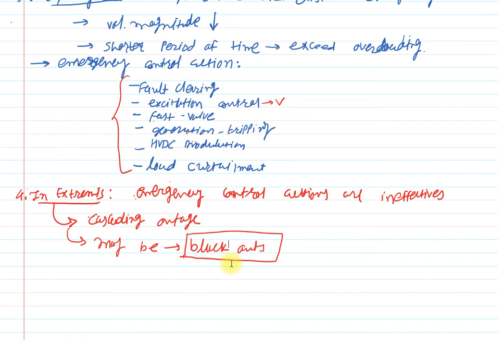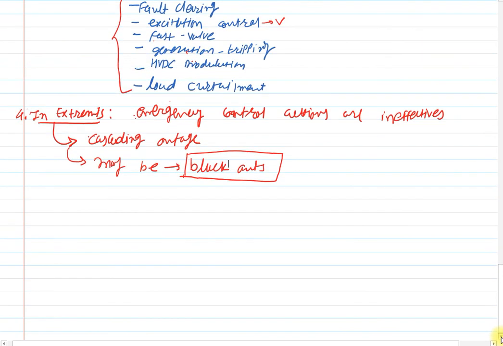Clear? Then the tap changing transformer will not be in a position to control the voltage level. Even the FACTS device is not able to control the voltage level. Clear? All this sequence will happen, then the system comes into the blackout mode. Clear? This is what happens in extreme conditions. Clear?